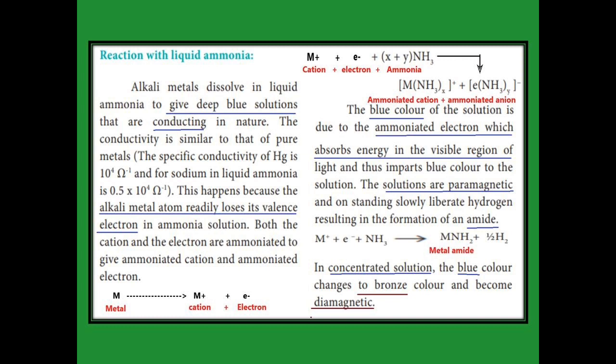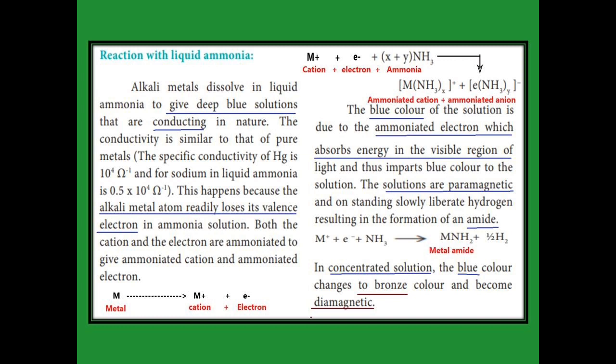That ammoniated electron absorbs the energy in the visible region, in blue color, so that it gives blue color solution. So now we get the reason for blue color solution. It is the ammoniated electron only that is responsible for the blue color, because it absorbs the energy in the visible region of light. It gives the blue color, and this solution is paramagnetic in nature. Why is it paramagnetic? Because we have the unpaired electron, so it is paramagnetic.